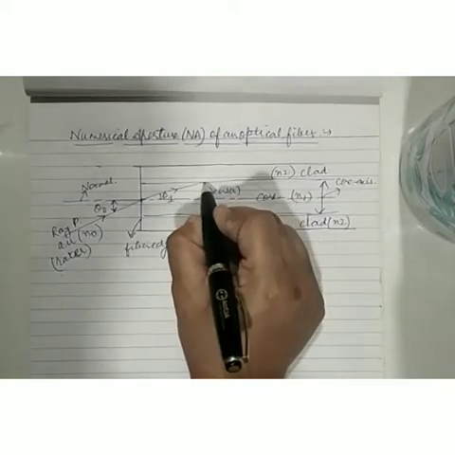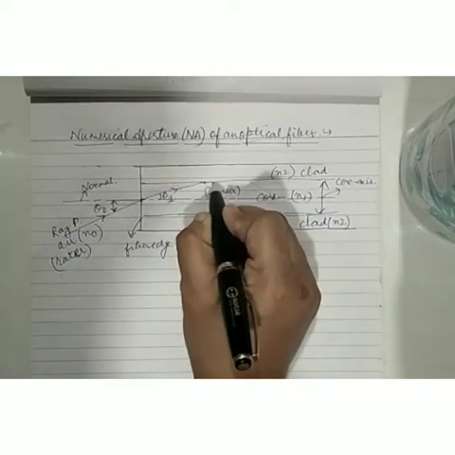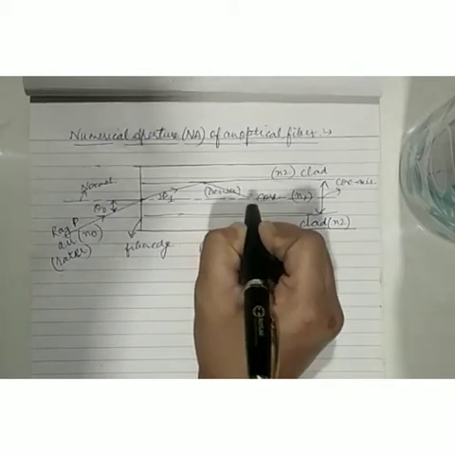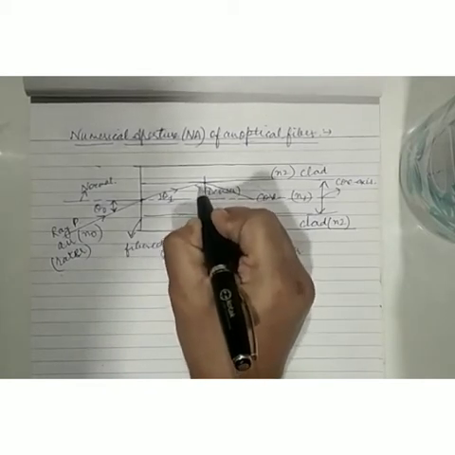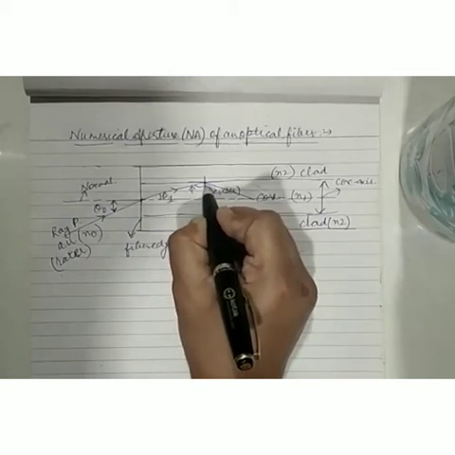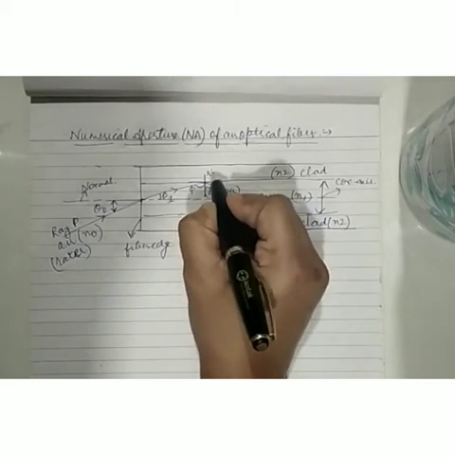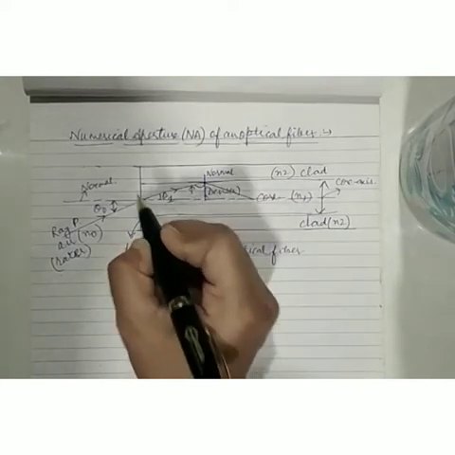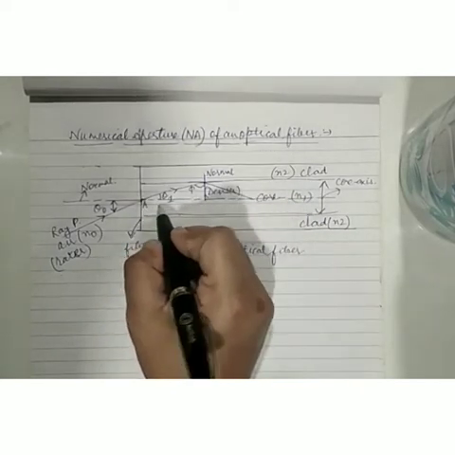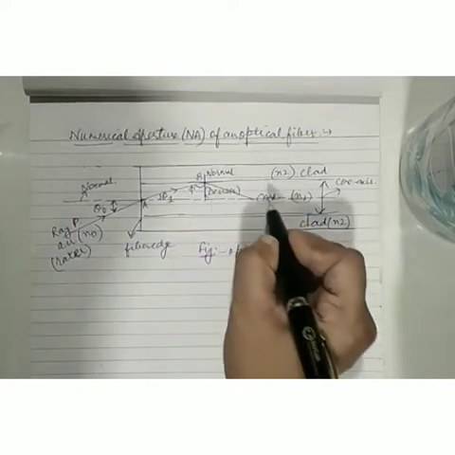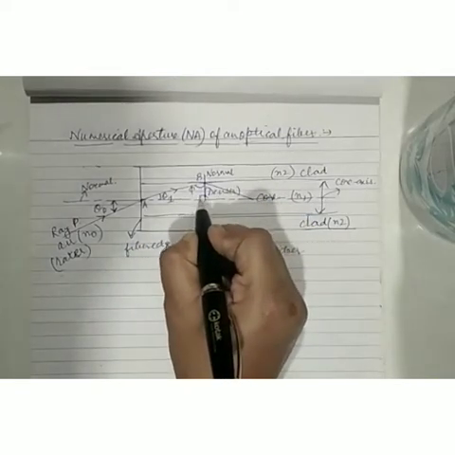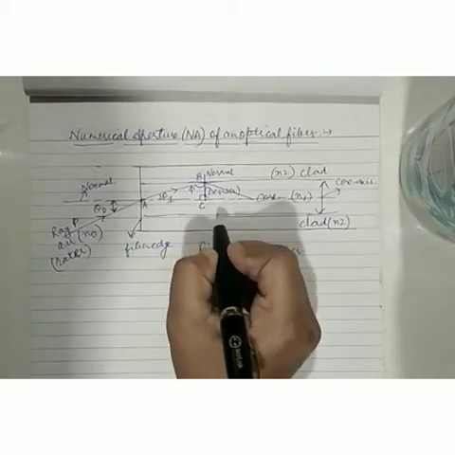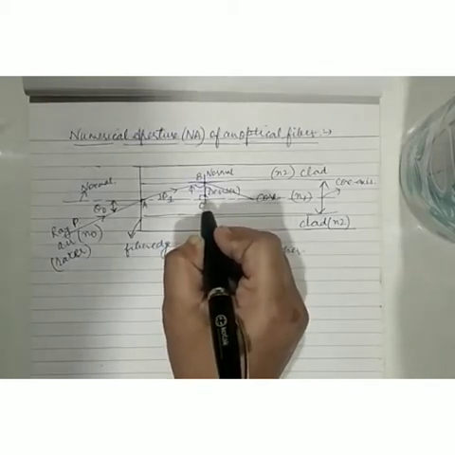And once it strikes the core cladding boundary, this is the core cladding boundary or interface, let me assume that this is making an angle phi with the boundary. Again, I have assumed a normal here. So let me assume that it entered at point A into the fiber, and the normal I have drawn at point B, and I have assumed that this angle at C is 90 degrees.